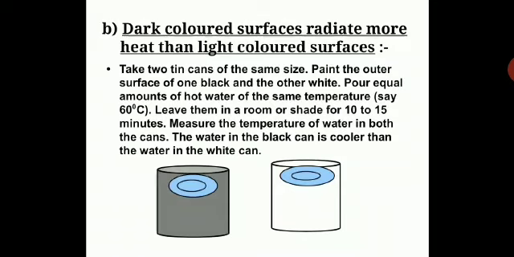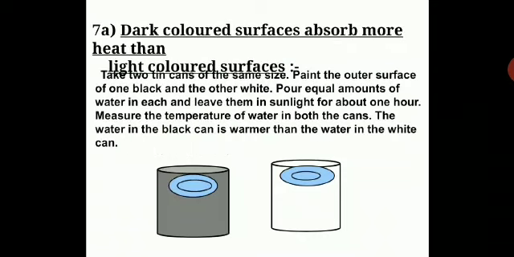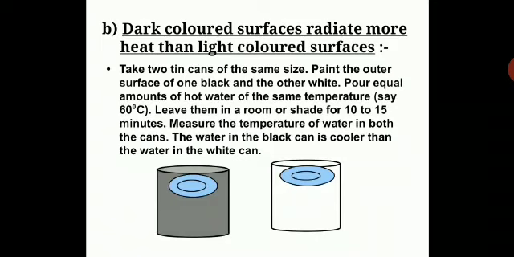Now second part of this: dark colored surfaces radiate more heat than light colored surfaces. So you have to understand the concept. Earlier we have done that dark colored surfaces absorb more heat than light colored surfaces. Now we are doing that dark colored surfaces also radiate more heat than light colored surfaces. So they absorb also and radiate also.